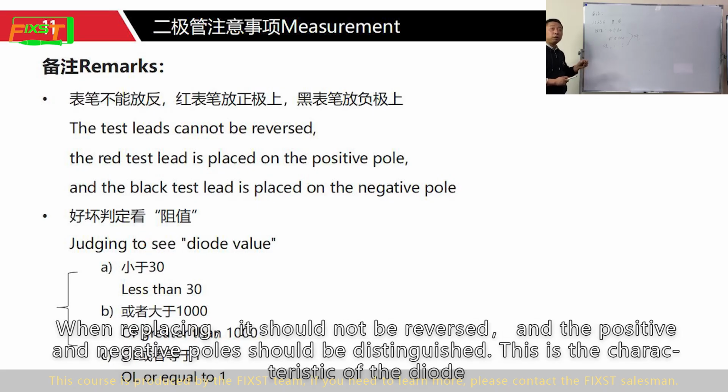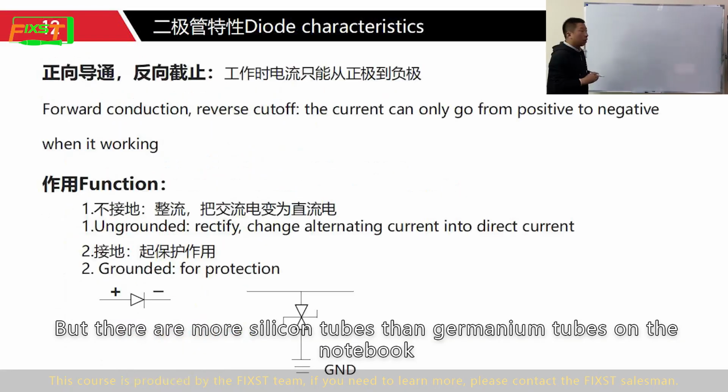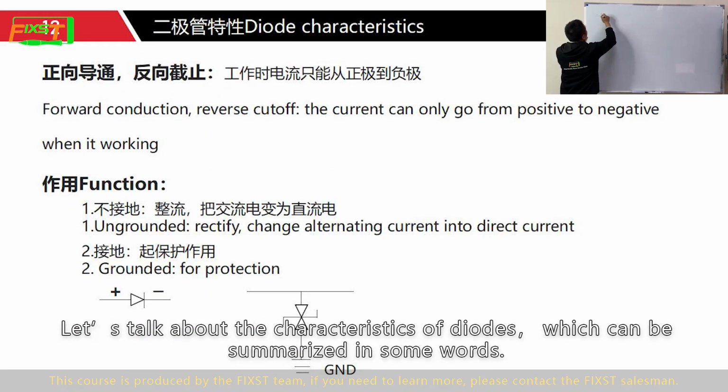When replacing, it should not be reversed, and the positive and negative poles should be distinguished. This is a characteristic of diode. But there are more silicon diodes than germanium diodes on the motherboard. Let's talk about the characteristic of diode, which can be summarized in some words.